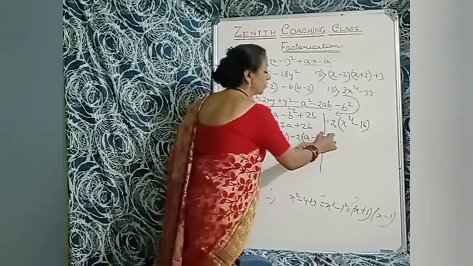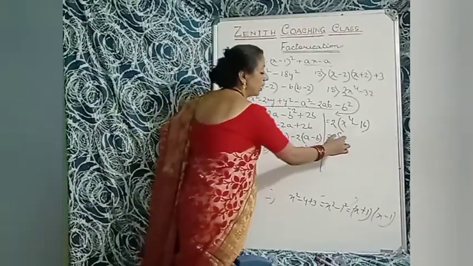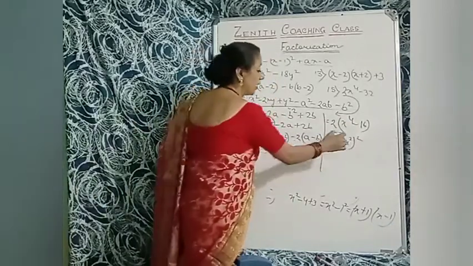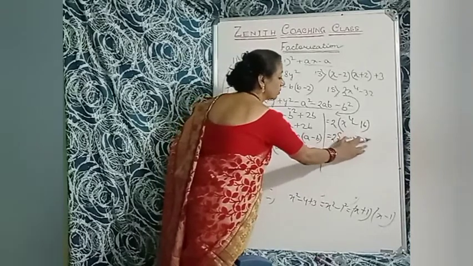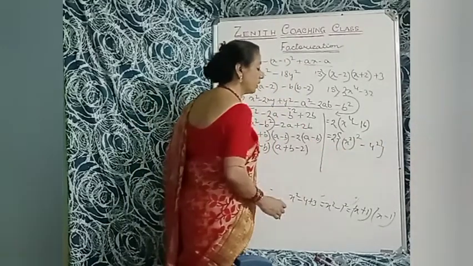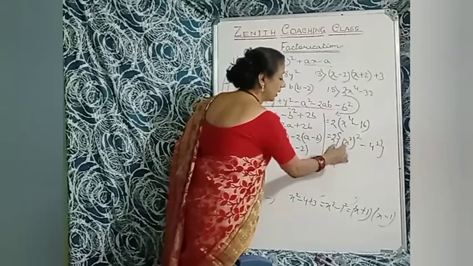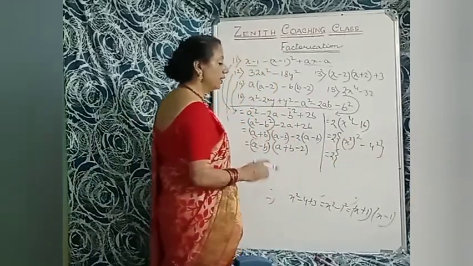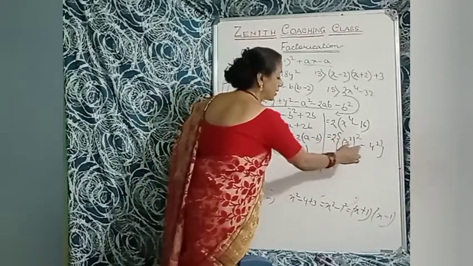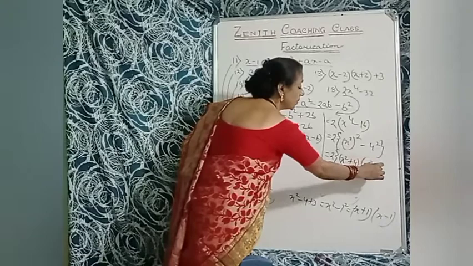It is not complete, so what should you write? First, you should give a second bracket. Why the second bracket, for what? Because x to the power 4 means x square square. Square of x square, and 16 is 4 square. So look, a square minus b square. So 2 into a square minus b square, where a is x square. So x square square minus 4 square. So a plus b multiplied by a minus b.